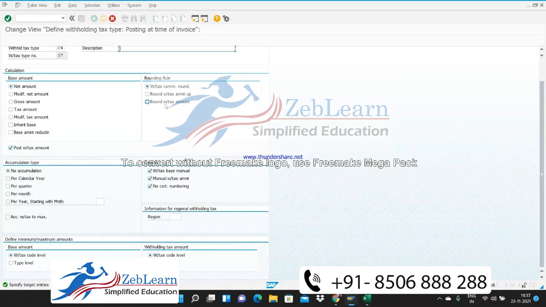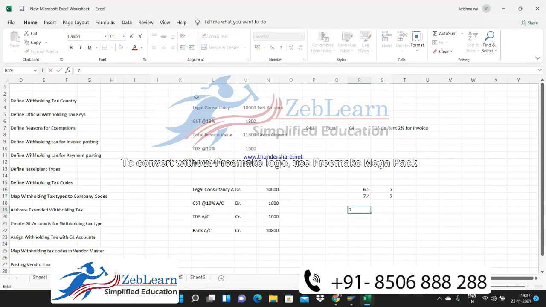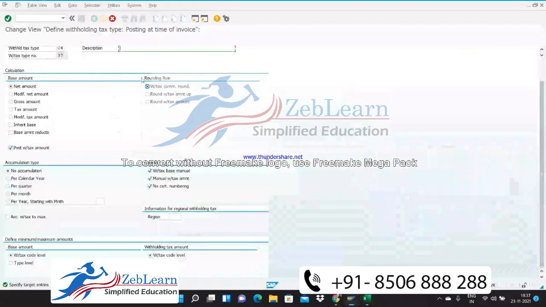And round down is the third option. Round withholding tax amount means it is for down and it is for up. So if it is 7.1, in case of round up, what would be the value? 8. Right. And if it is down, 7.1 or 7.5, the value would be 7.